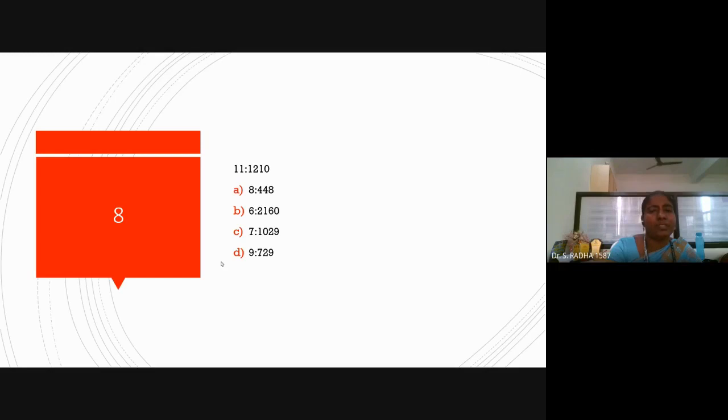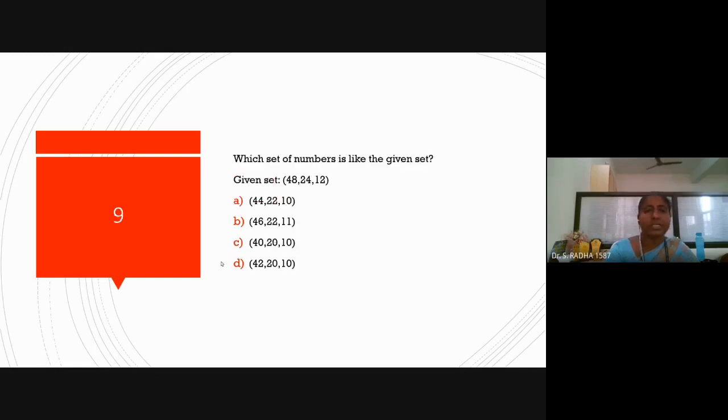Actually, 6 cube is 216. And then 729, it is different. But 11 has become 121, 0. A similar relation, it is 8 followed by 448. Okay, I will come back to this later.